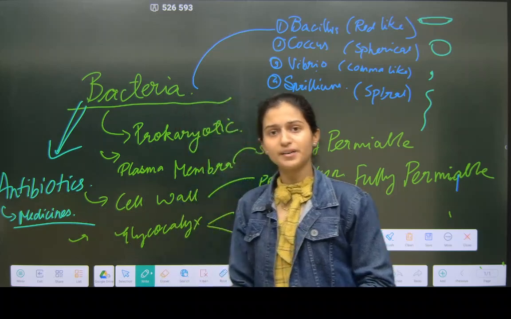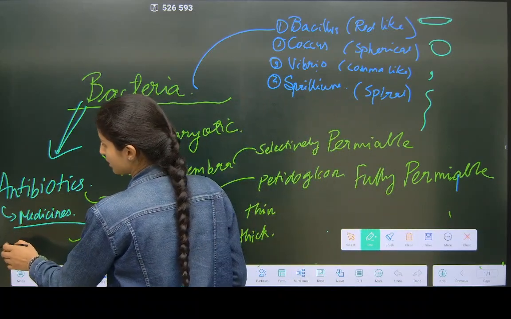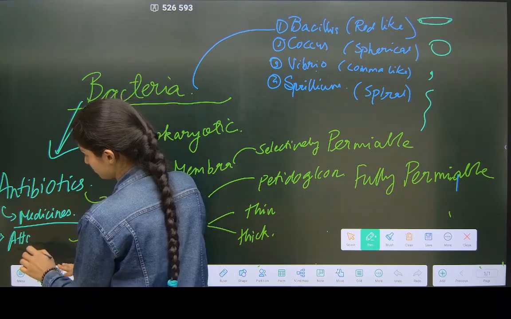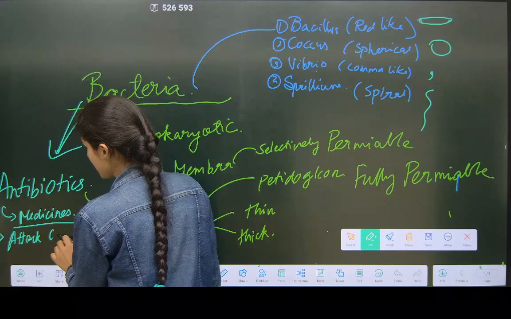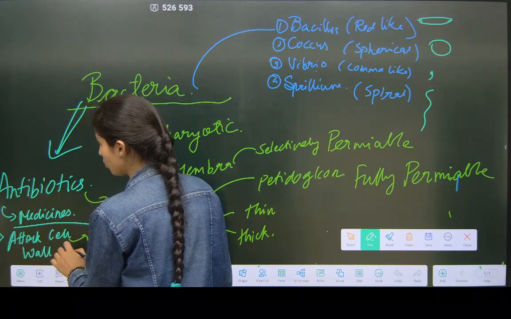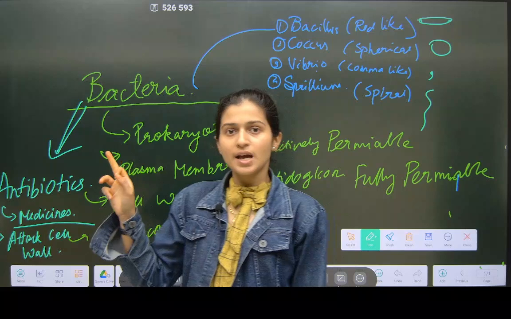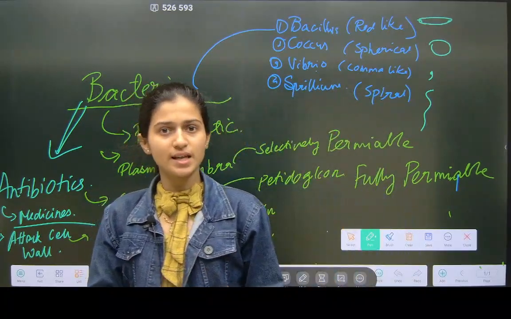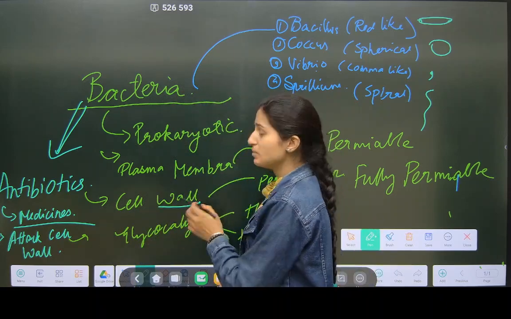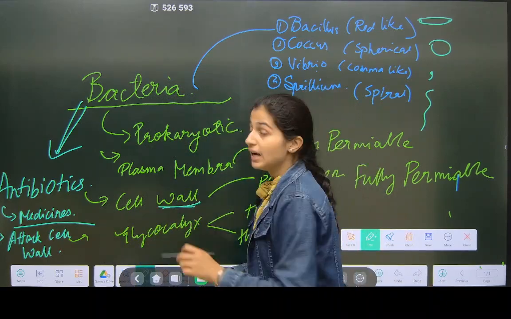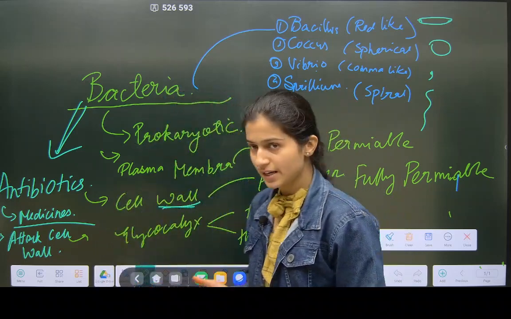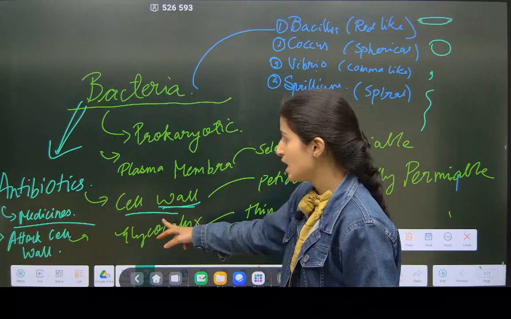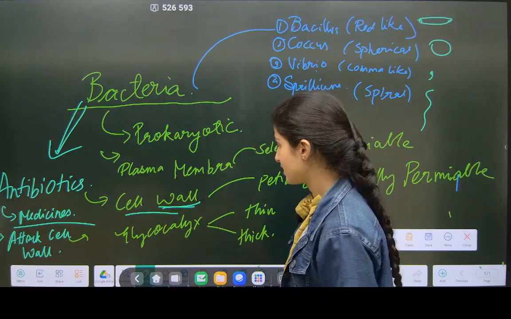Now, what do antibiotics do? They directly attack the cell wall of bacteria. And we know, because of the cell wall, what does it do? It interacts with other cells. Any organism, because of its cell wall, interacts with other organisms, right? Because it is the last covering, the cell wall. Okay, this much you understood about bacteria.